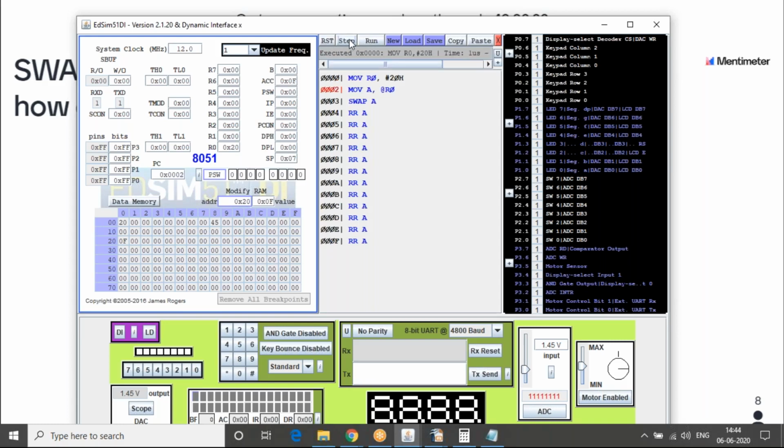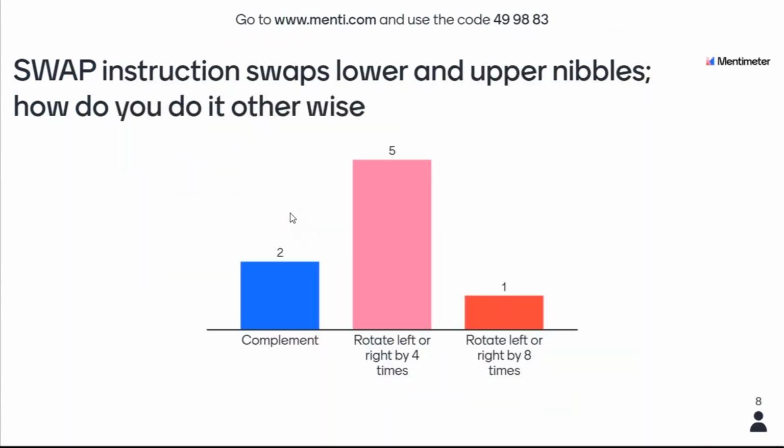We will see it was swapped, so it becomes F0. 1, 2, 3, 4. It has become 0f. In the next 4th time, 2, 3, 4. It has become F0 again. And then the next 4th time, it becomes 0f.